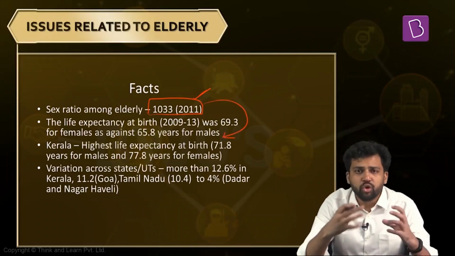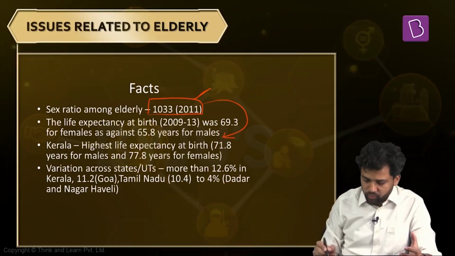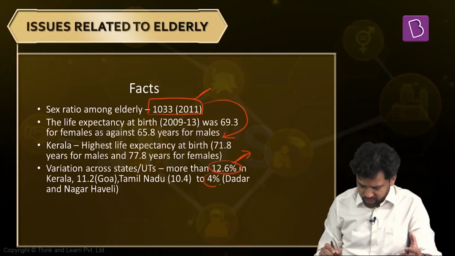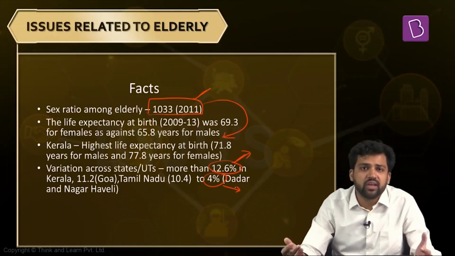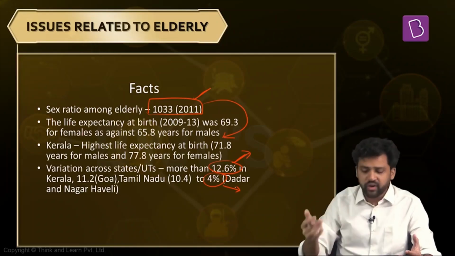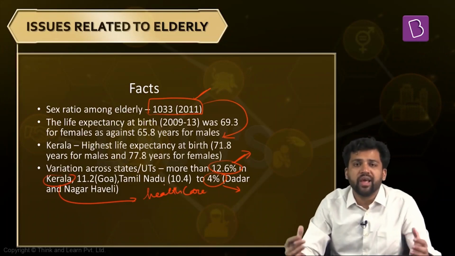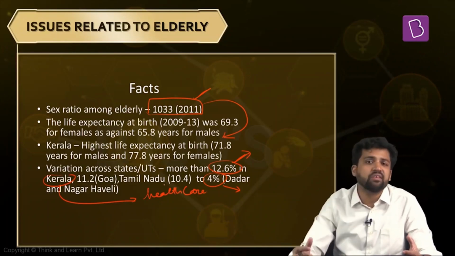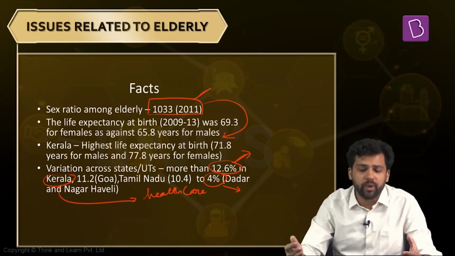And again, the proportion of elderly in the population is not uniform throughout the country. It varies from state to state. For example, a state like Kerala has around 12% of its population as elderly. A union territory like Dadra and Nagar Haveli has just 4% elderly population. What do you think can be the reason for this? Why is it so? One state has 12%, while another union territory has just 4%. One reason for this is high levels of healthcare. If the healthcare apparatus is very good, then life expectancy will be very high. You can observe it here as well. Kerala has the highest life expectancy at birth: 71.8 years for males and 77.8 years for females.